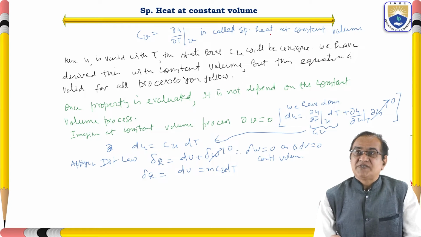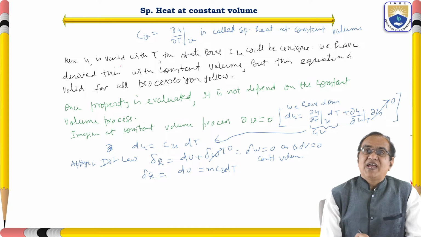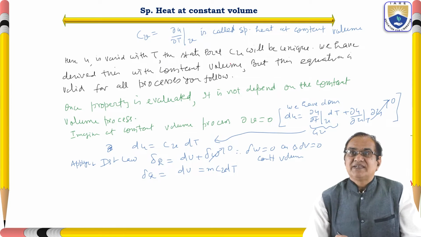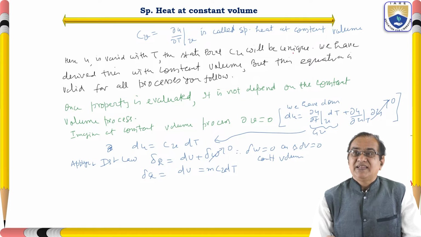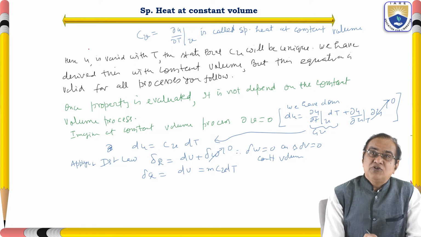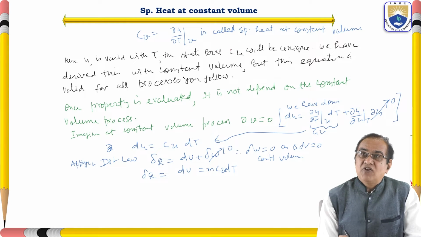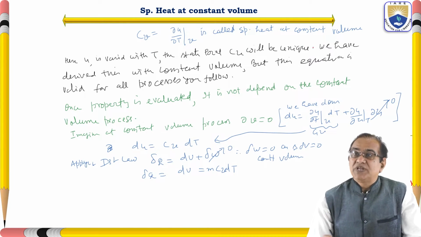Here internal energy U varies with temperature T. Like U and T, Cv will be unique for a state point.